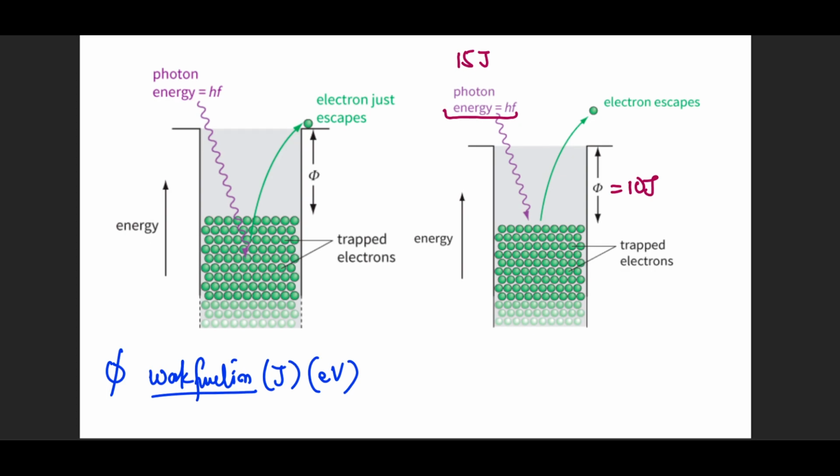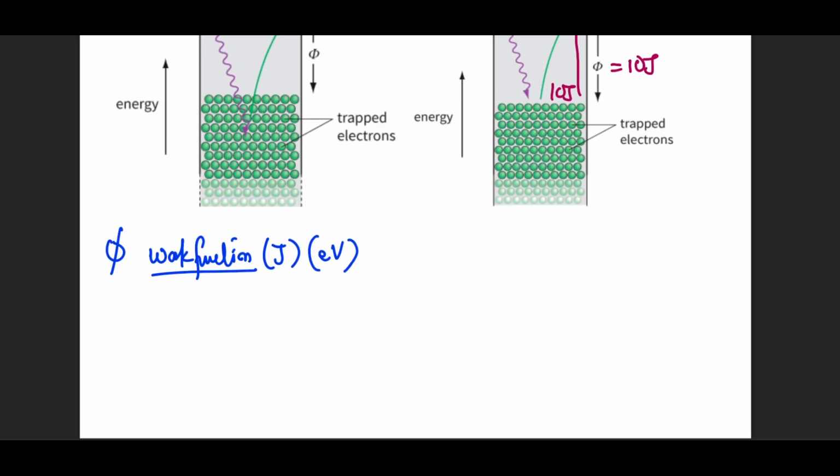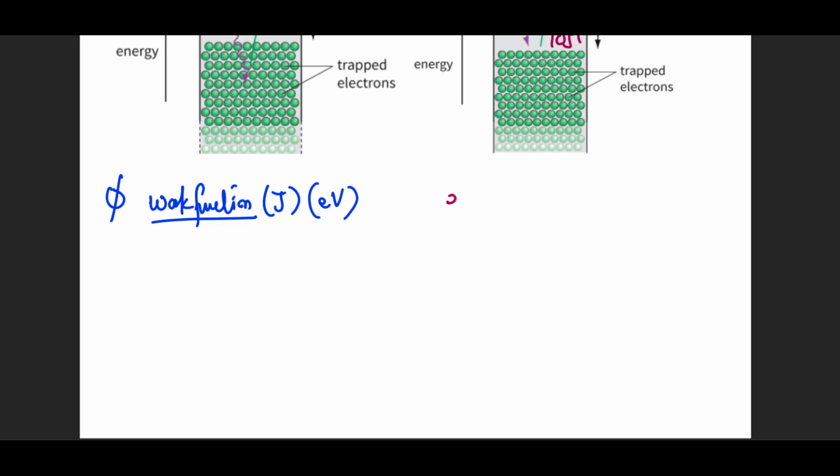What's going to happen? You may have guessed it correctly. Out of 15 joules, 10 joules will be utilized to overcome the work function, and 5 joules would translate into the kinetic energy of the electron. So this equation actually becomes something like this: the energy of the photon is equal to the energy of the electron that is actually going to get emitted.